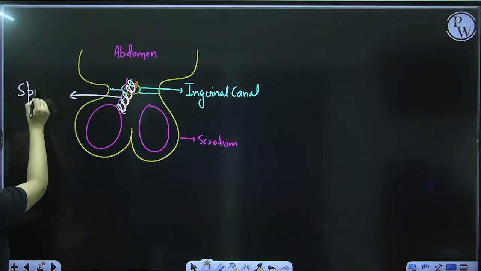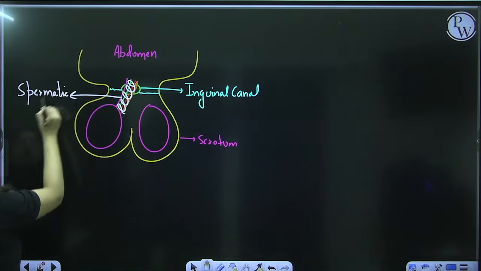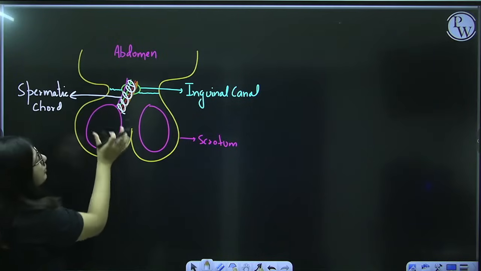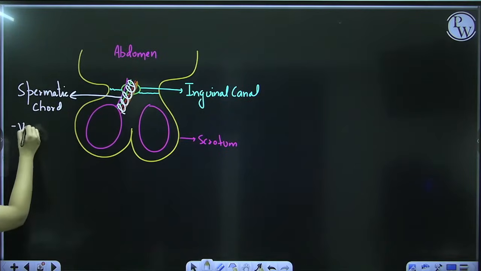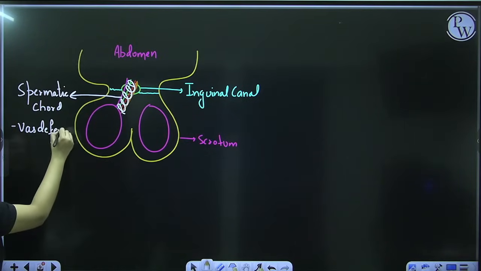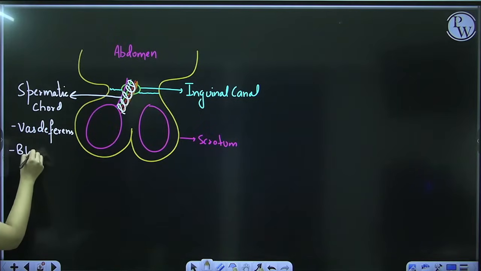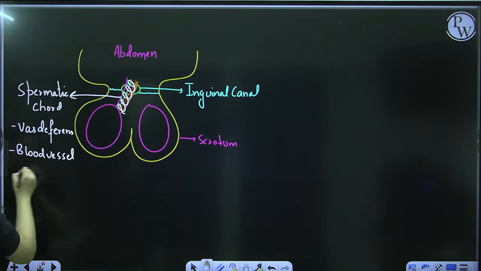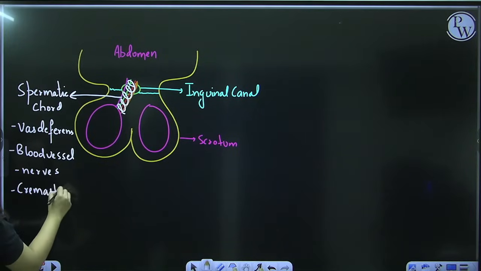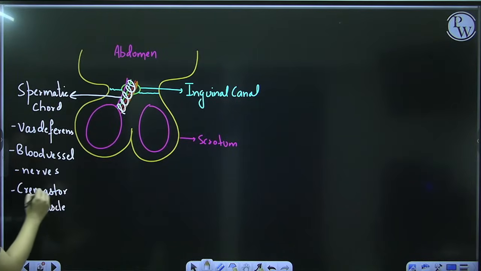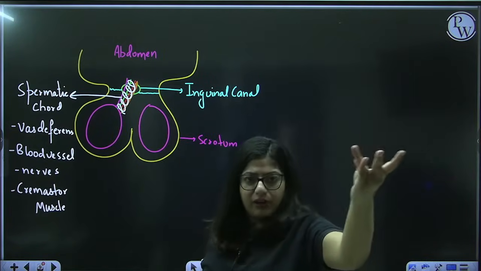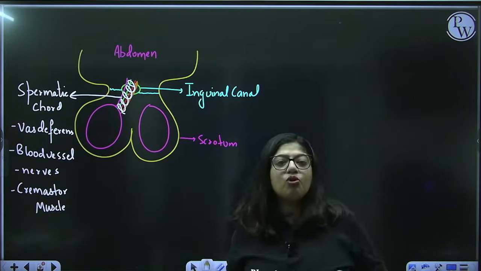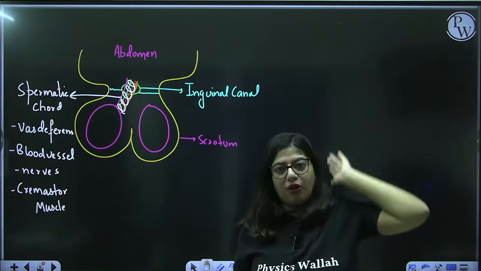What is it? Spermatic cord. So two spermatic cords move out from the scrotum and enter the abdomen, one from each testis. What does it contain? It contains vas deferens, your blood vessels, your nerves and the cremaster muscles. Okay, you got it? So spermatic cords, they are two in number, small rod-like structures containing duct, blood vessels, nerves and muscles which are moving out through this canal towards the abdomen. This is how the system is.